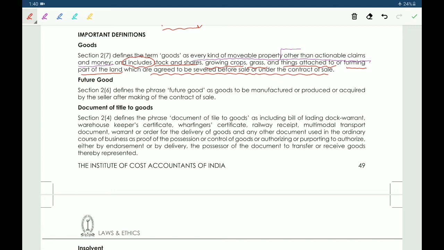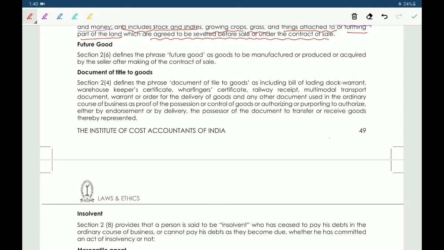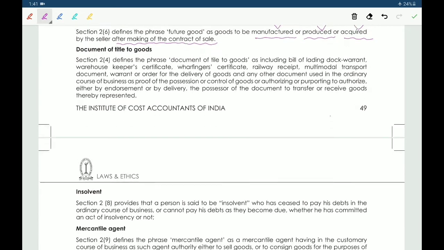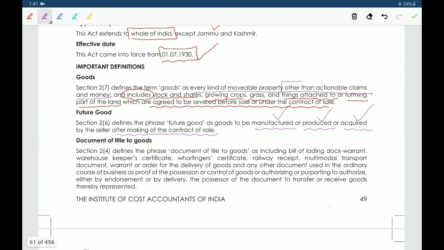Next, future goods. Future goods means goods manufactured or produced or acquired after making of the contract of sale. So future goods means they are manufactured or produced or acquired after making the contract of sale. These are future goods. I am explaining only the concept.